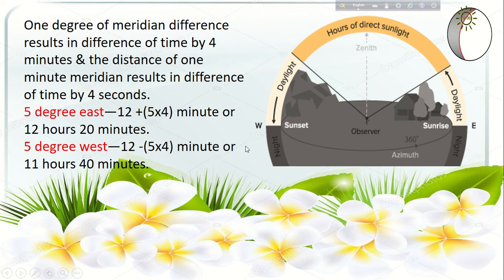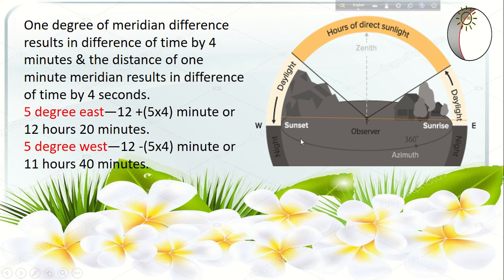So here, follow the line, this is the eastern part, so the sun rises in the east, and the western part is where it sets in the west. So in the eastern part, if you want to move from the prime meridian, what happens? Suppose you are going 5 degrees to the eastern part, then in the eastern part the time will always be plus, and from the prime meridian, if we want to move towards the western part, the time will always be minus.